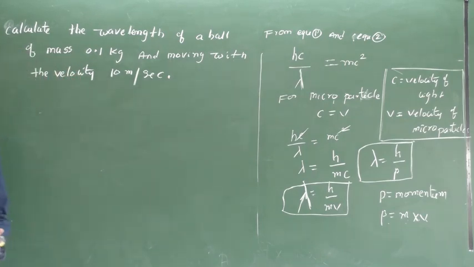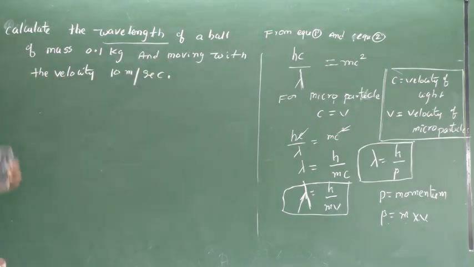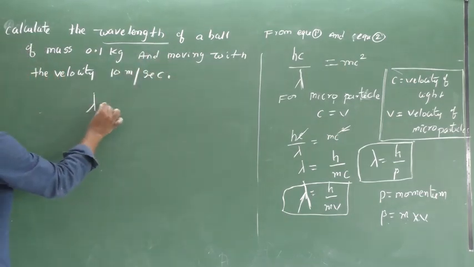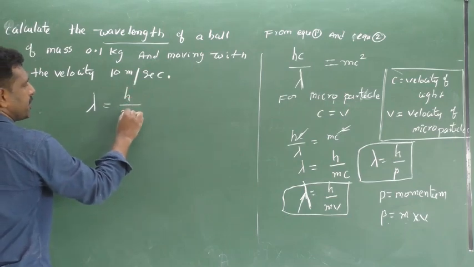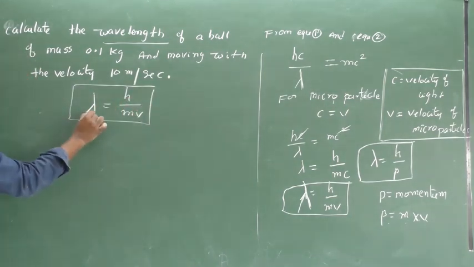What do we want to calculate? Wavelength. Lambda equal to h by mv. This is the formula.